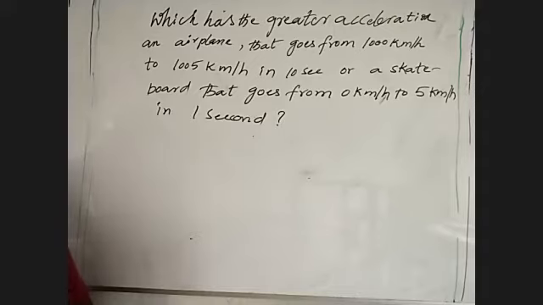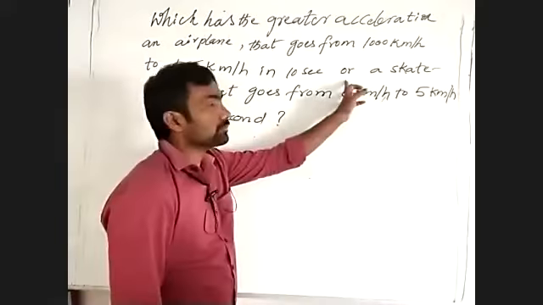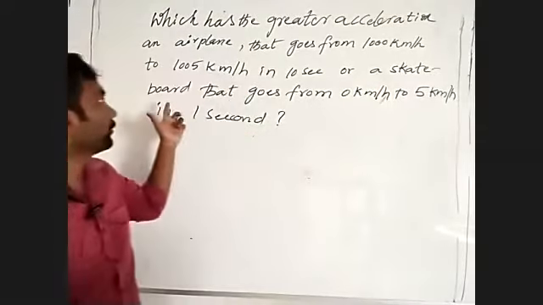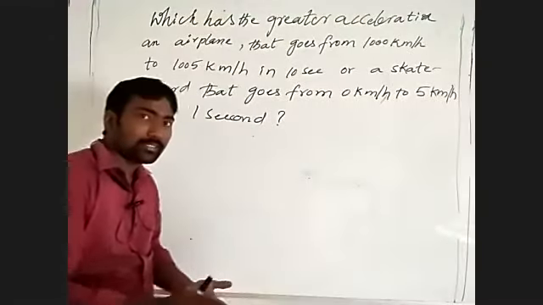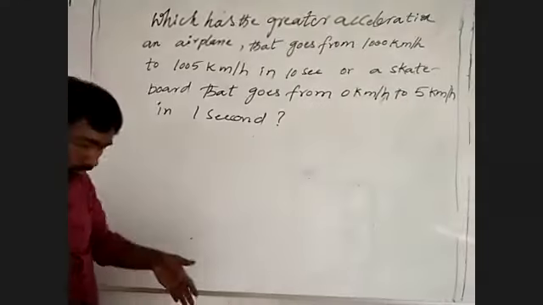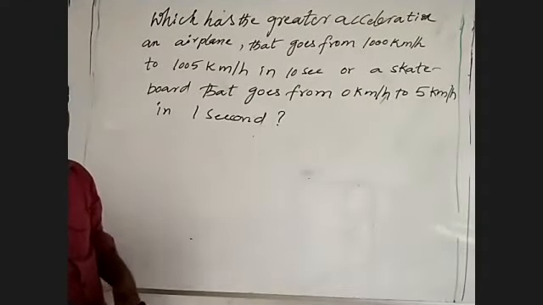An airplane that goes from 1000 km per hour to 1005 km per hour in 10 seconds. A skateboard, we know, no? We are skating, with small wheels under our foot, with the help of shoes.